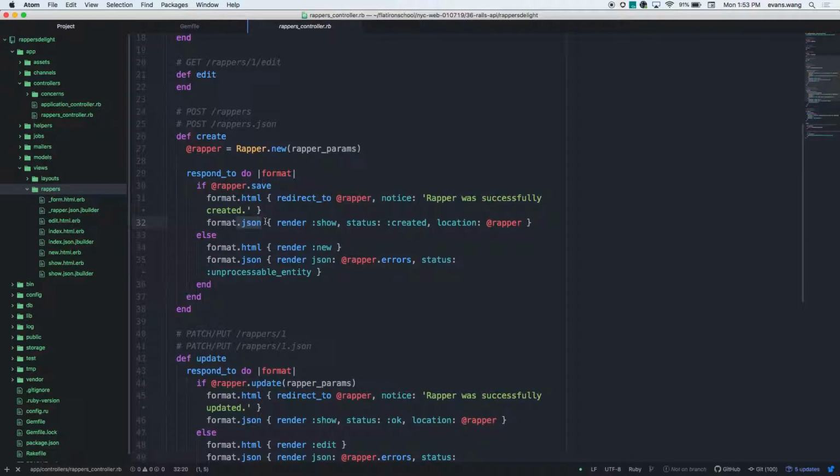However, if they're asking for JSON data, and how do you know they're asking for JSON data? Inside the fetch headers, you say application type JSON somewhere in there. You're telling it, hey, JSON's coming in hot. Also, I'm going to accept JSON. So what do you think you're telling the server to respond with? JSON. So it's going to render show and some details in JSON. That's what the console log comes back as inside your fetch when you do the post. The details. Cool? So far, so good?